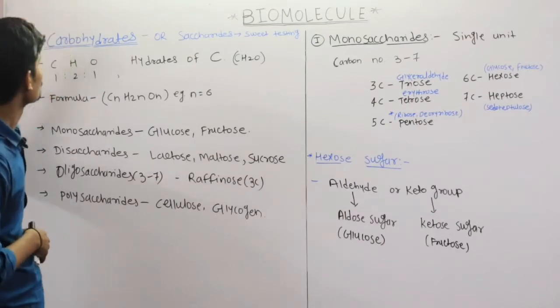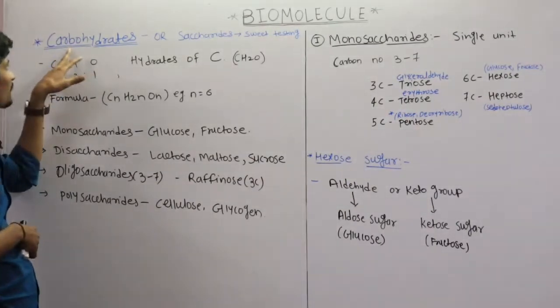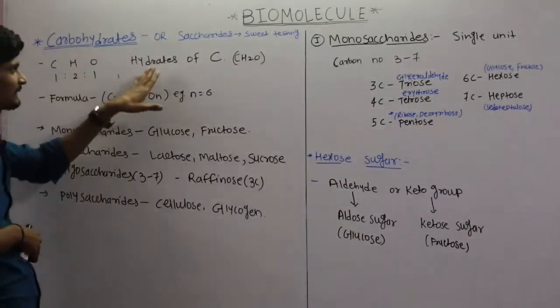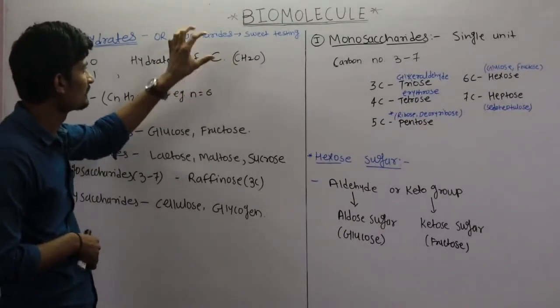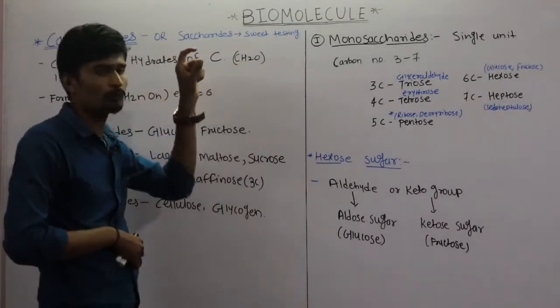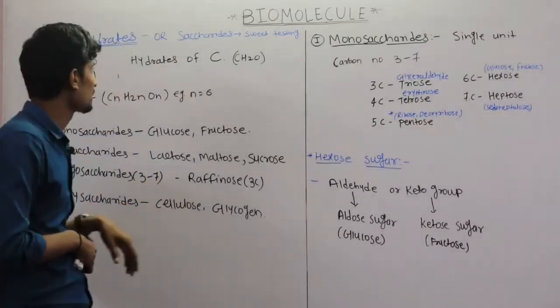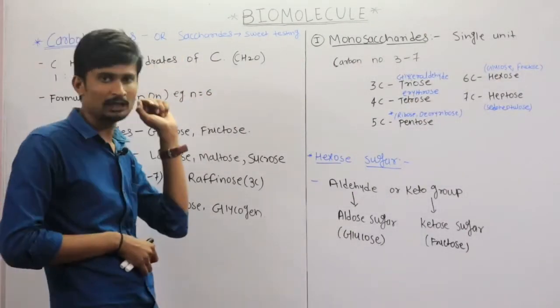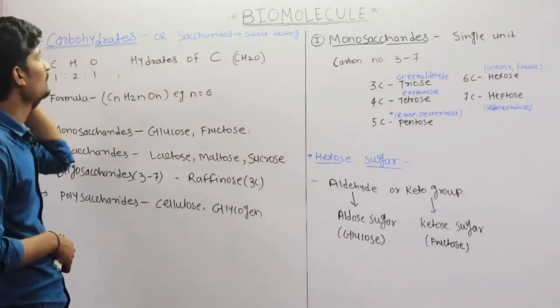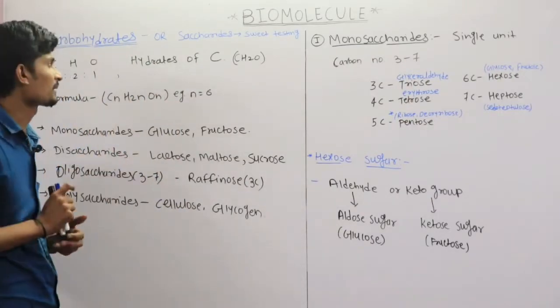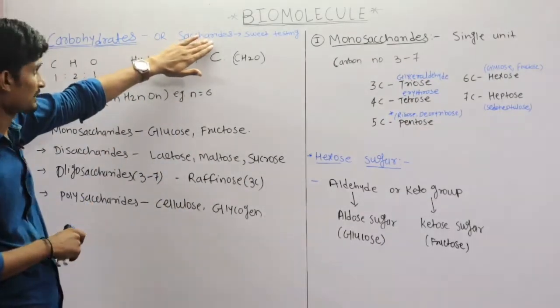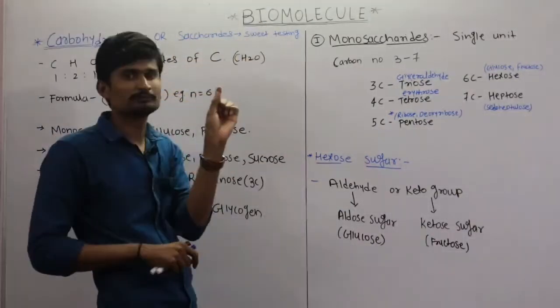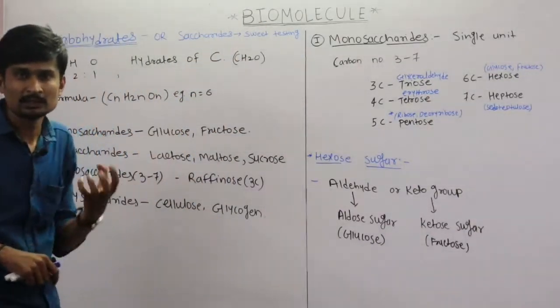This name is derived from carbon and hydrates. So these are the hydrates of carbon, meaning carbon and a water molecule, that is hydrates. That is why it is called carbohydrates. These carbohydrates are also called saccharides. Saccharides means sweet tasting molecules.